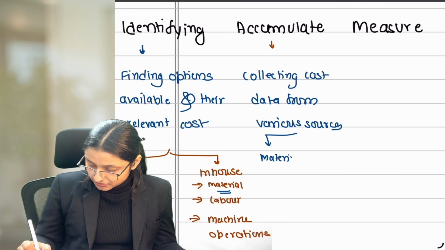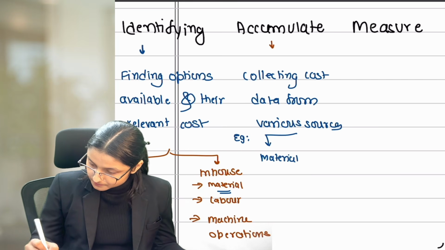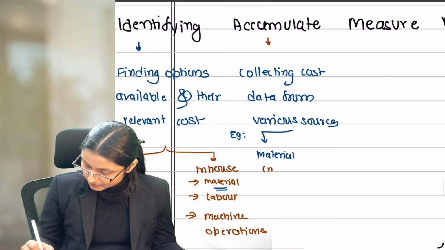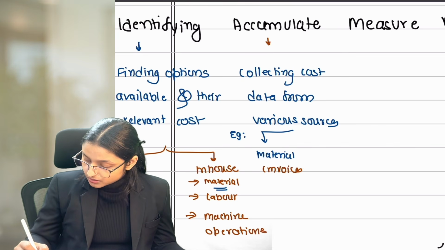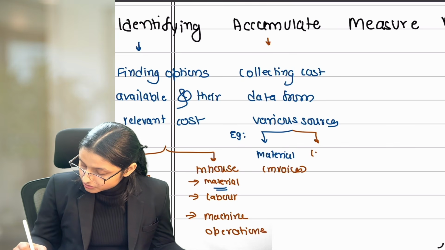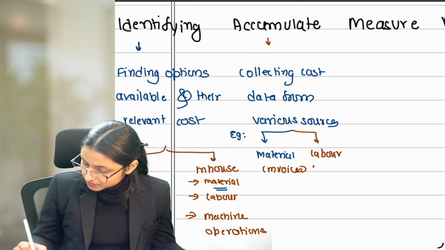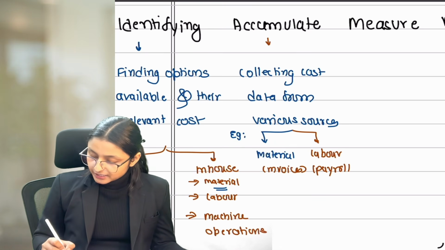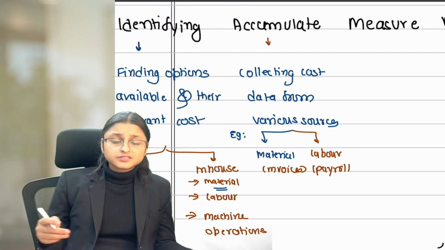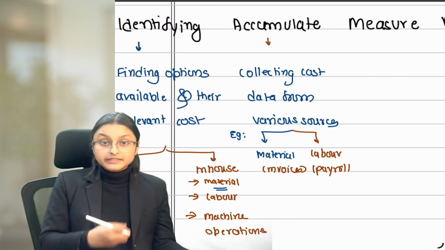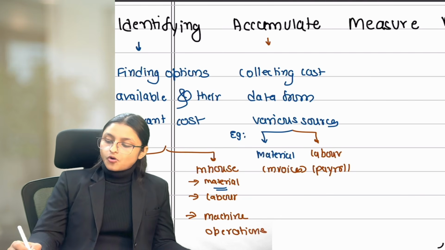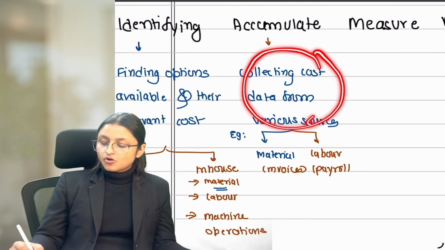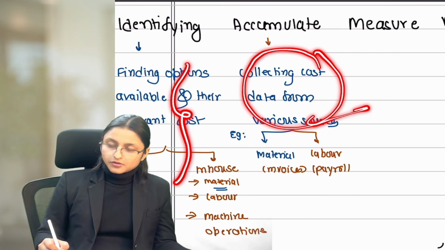You will find it from invoices. If you want to collect all the labor cost, then you need to check the payroll of the labor. Similarly, if you want to know the supplier's price, then you need to ask the supplier and get it collected. So you will collect all the prices or costs of the different options.